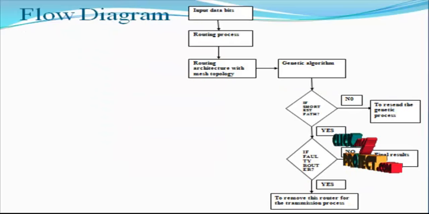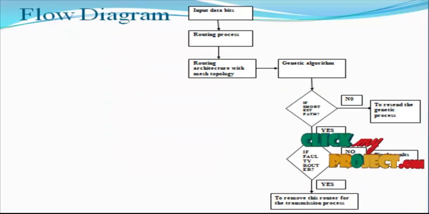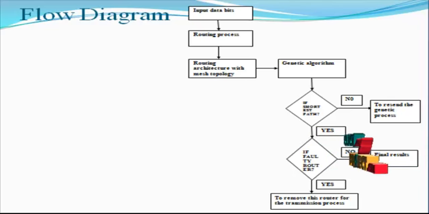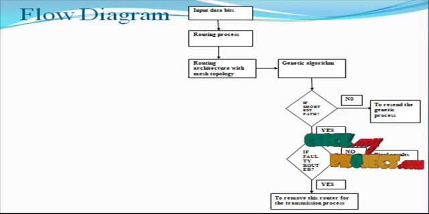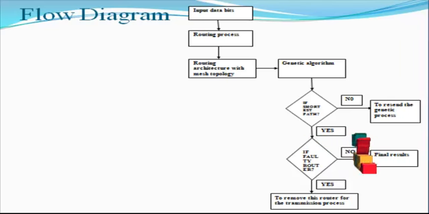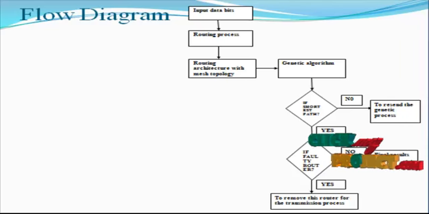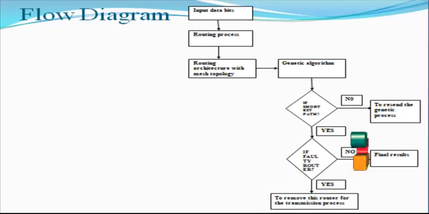Next, the flow diagram for the product. The input data bits are transferred to the routing process. The routing architecture is mainly for four-way communication. Any type of source can apply the input, and any place can be the destination for the routing process to allocate. The routing architecture has connectivity based on mesh topology connections.